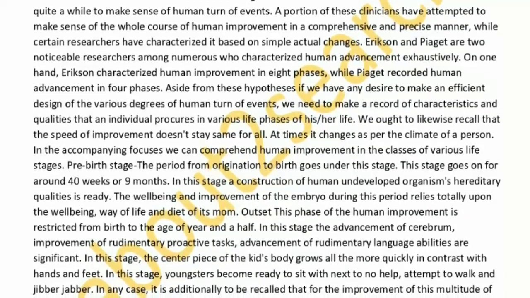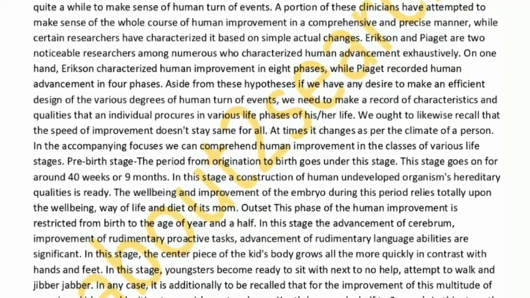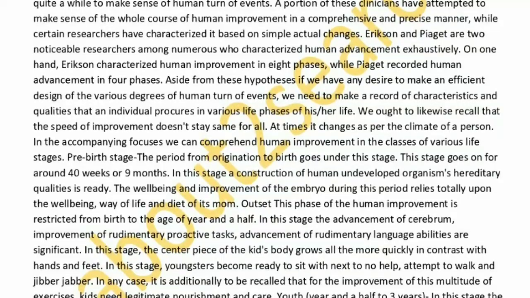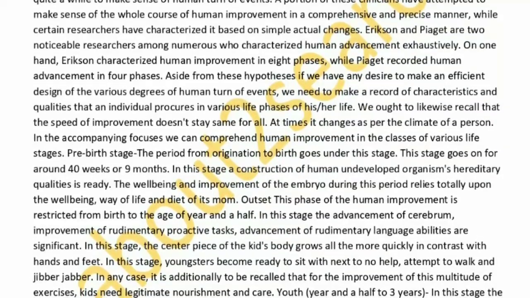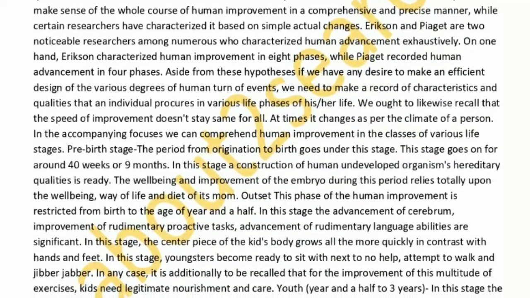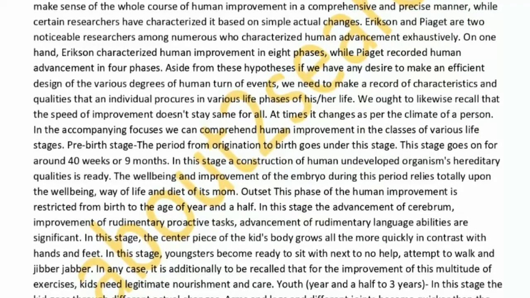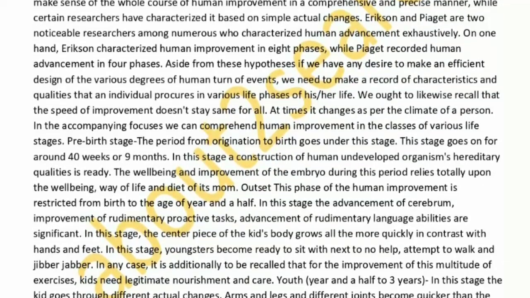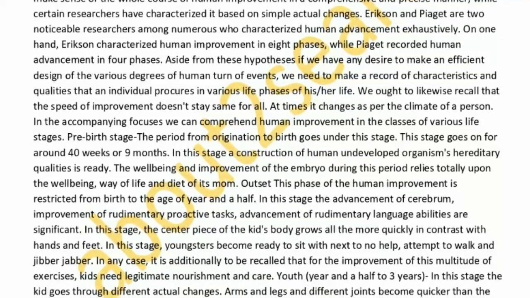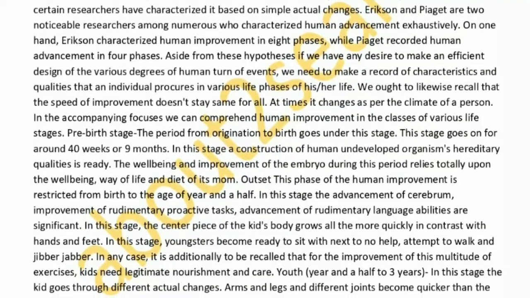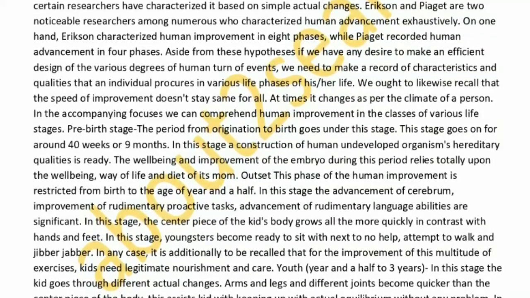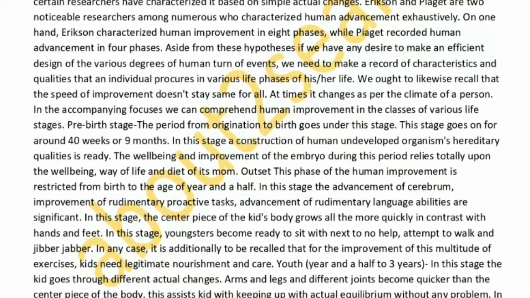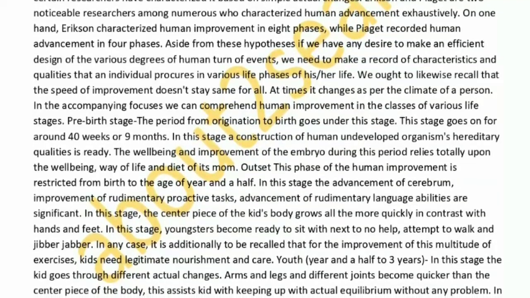Pre-birth stage. The period from conception to birth comes under this stage. This stage lasts for around 40 weeks or 9 months. In this stage a structure of the human embryo's genetics is prepared. The health and development of the embryo during this period depends totally upon the health, lifestyle and diet of its mother. Infancy. This stage of human development is limited from birth to the age of a year and a half.